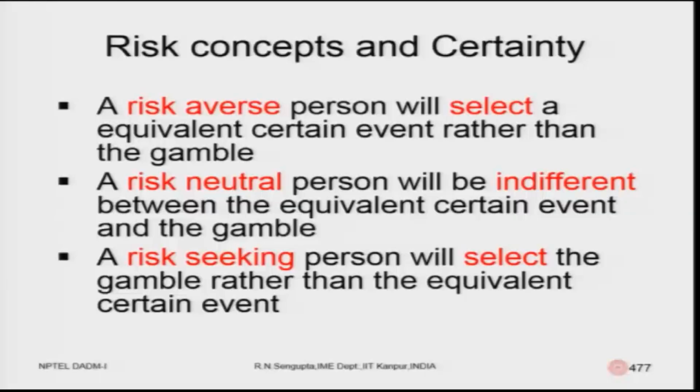And in the case the person is willing to take the value of C, which is the deterministic event, the person is not willing to take the risk, hence is basically a risk hater. So, let me read what I said, and then I will draw it in much more detail. A risk averse person will select an equivalent certain event rather than the gamble, because he is trying to run away from risk. A risk neutral person will be indifferent between the equivalent certain event and the gamble, while a risk seeking person will select the gamble rather than the equivalent certainty event.